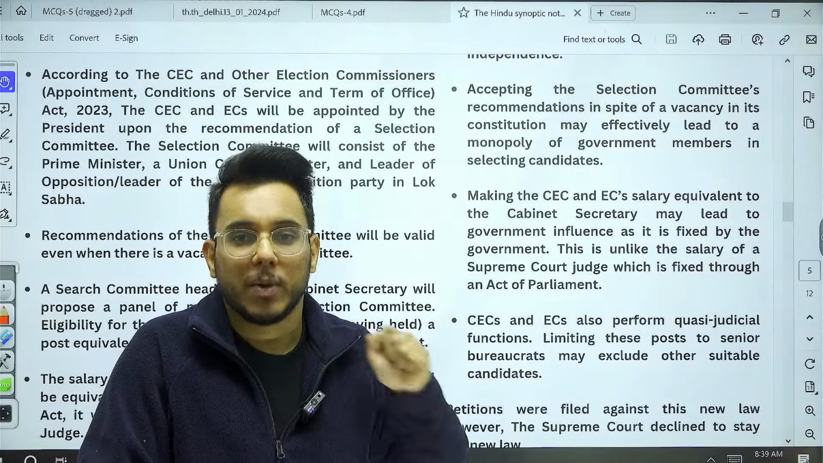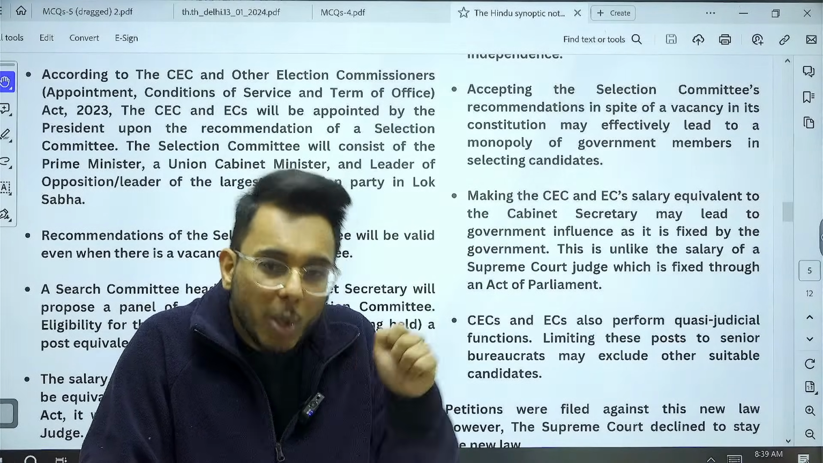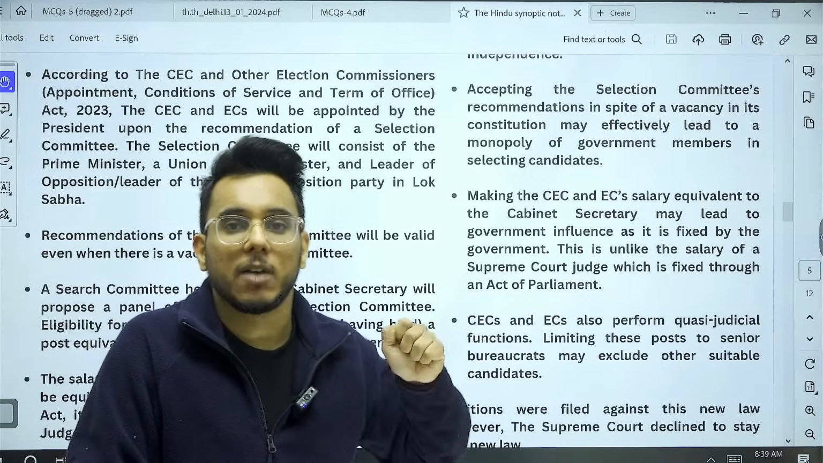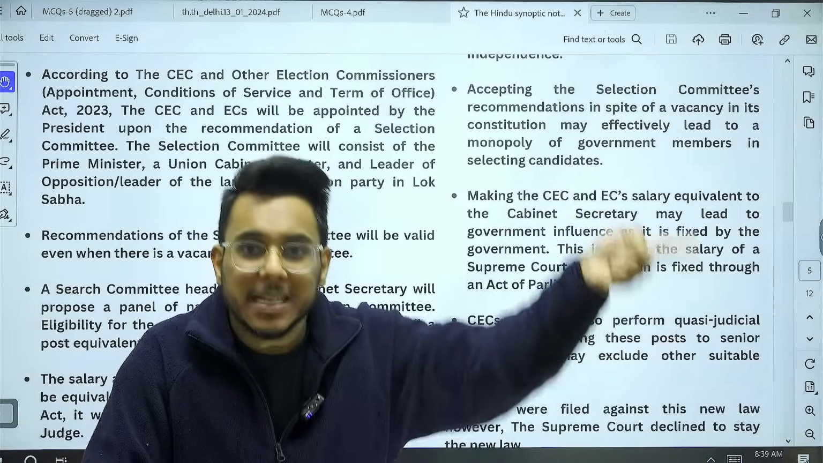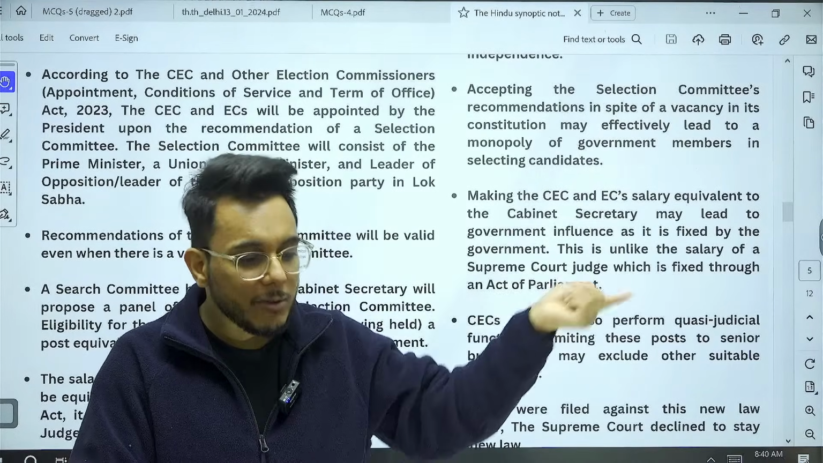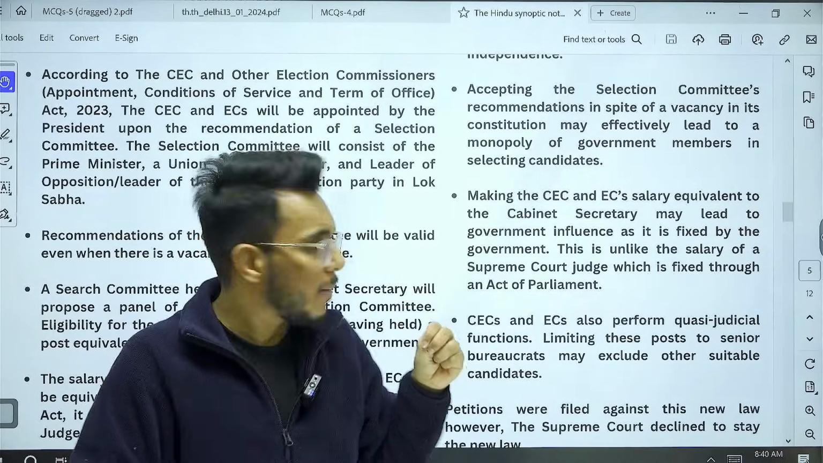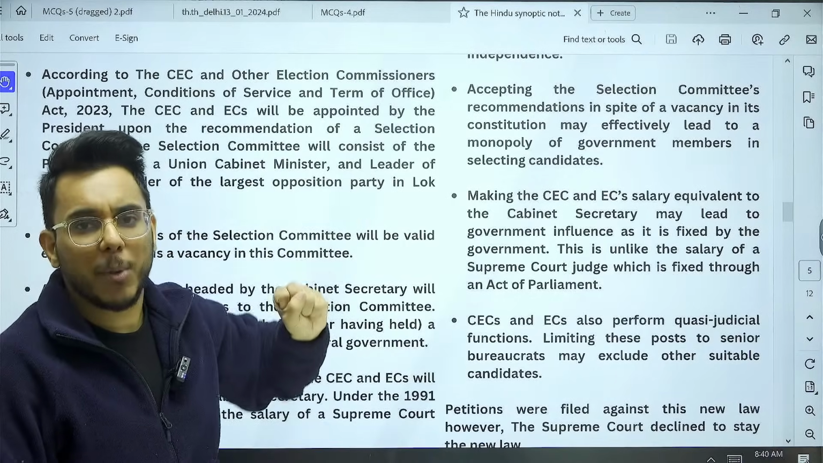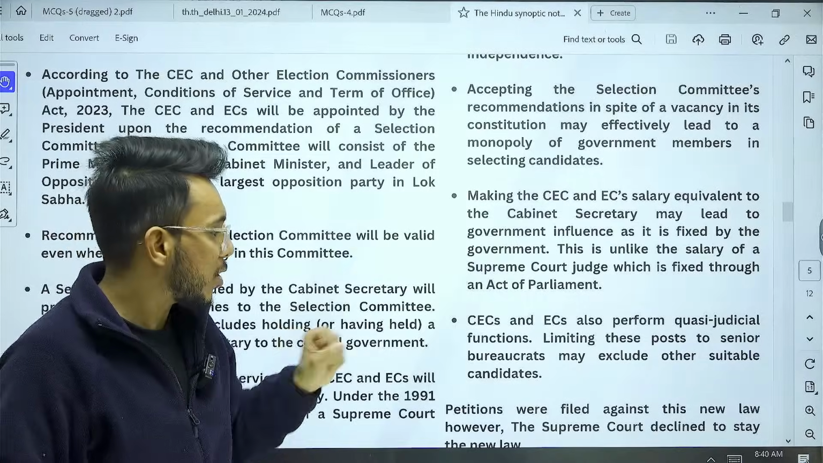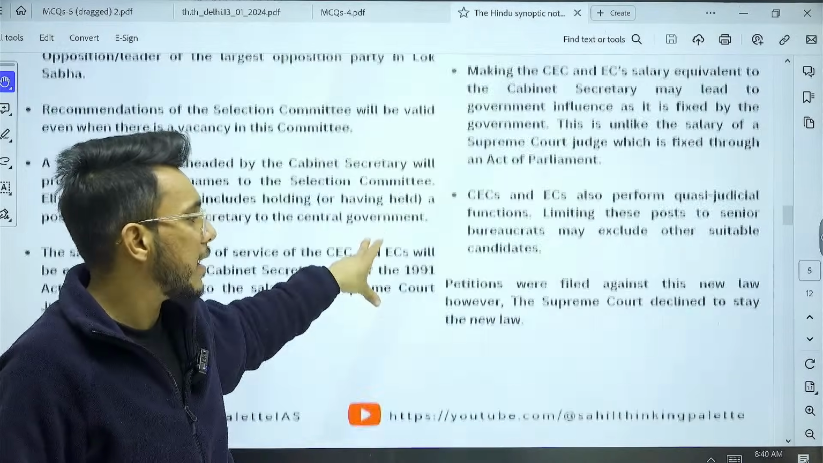Petitions were filed in the Supreme Court, saying that the new law that the government has brought is going against the directive of the Supreme Court. Why? Because they have not included the CJI. Second, they have given most of the power in the hands of the government. They have basically compromised the autonomy of the Election Commission of India. So therefore, petitions were filed in the Supreme Court.